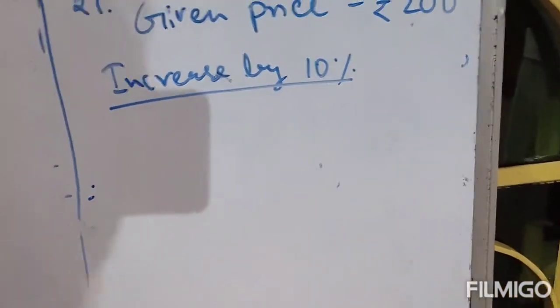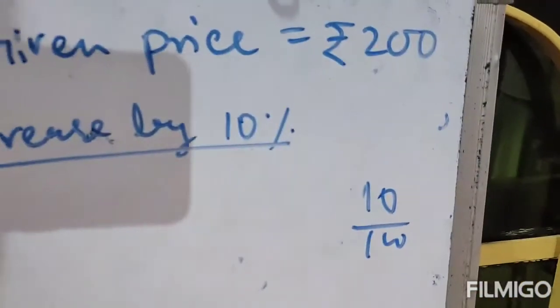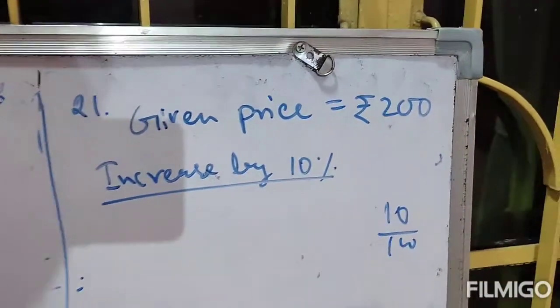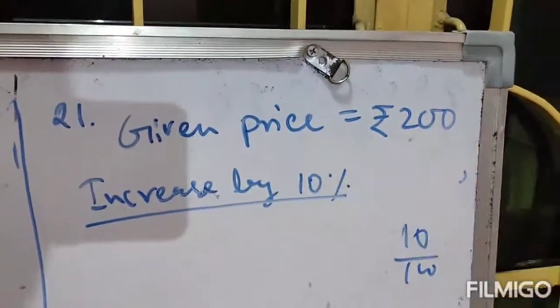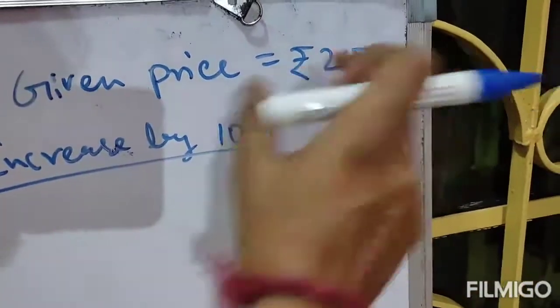Therefore, 10% means 10 by 100. So we will calculate 10% of rupees 200, because the base price is given as 200 and you have to increase this price by 10%.